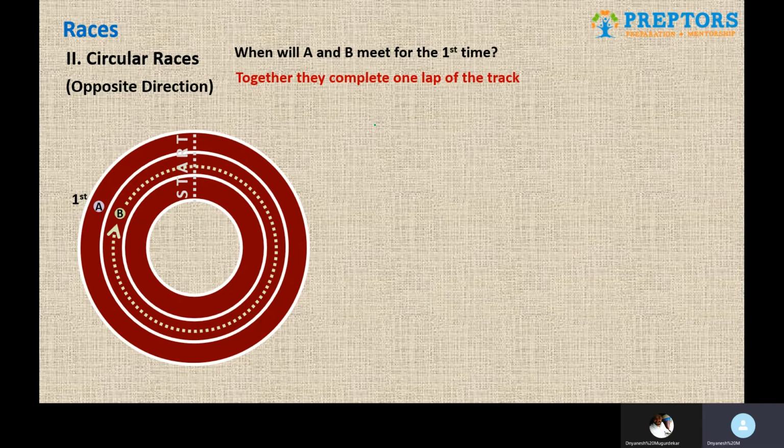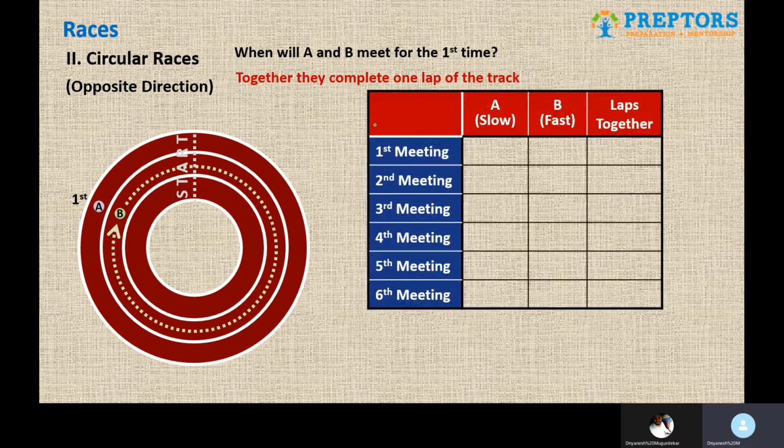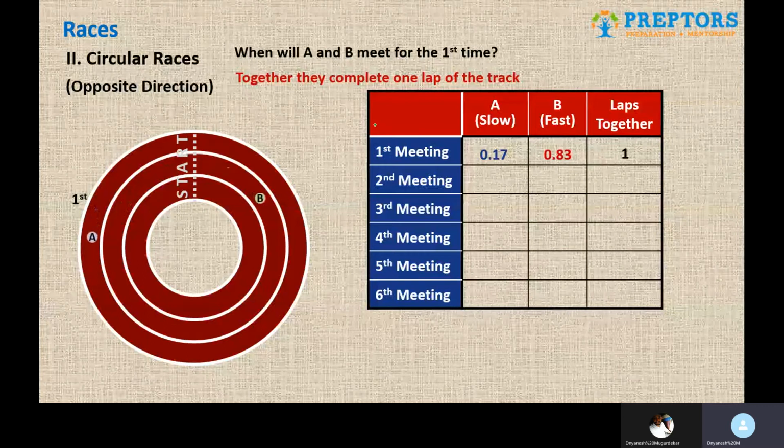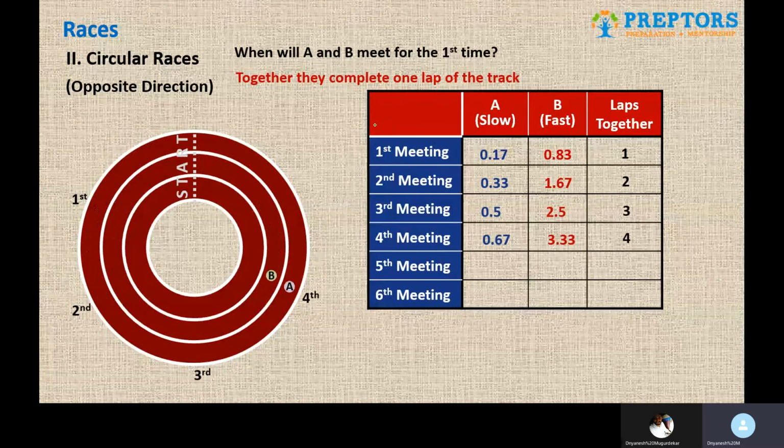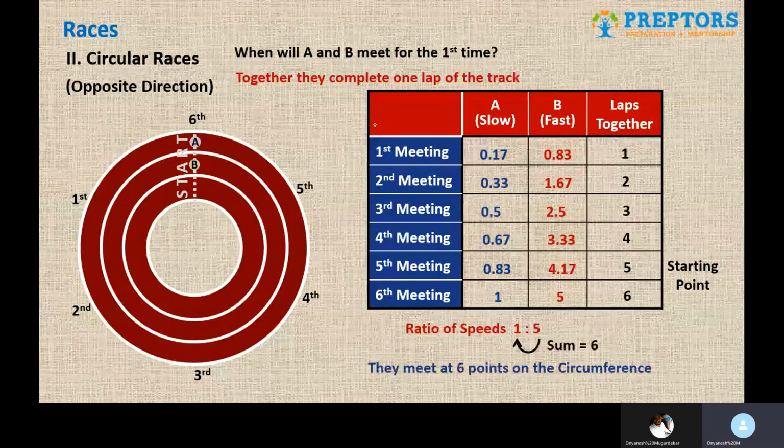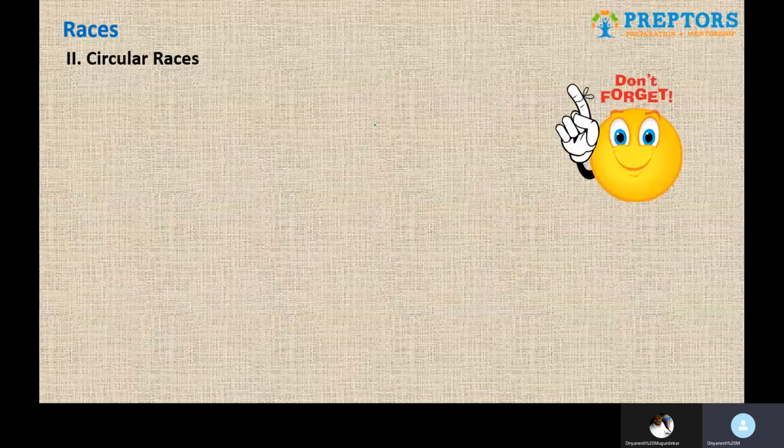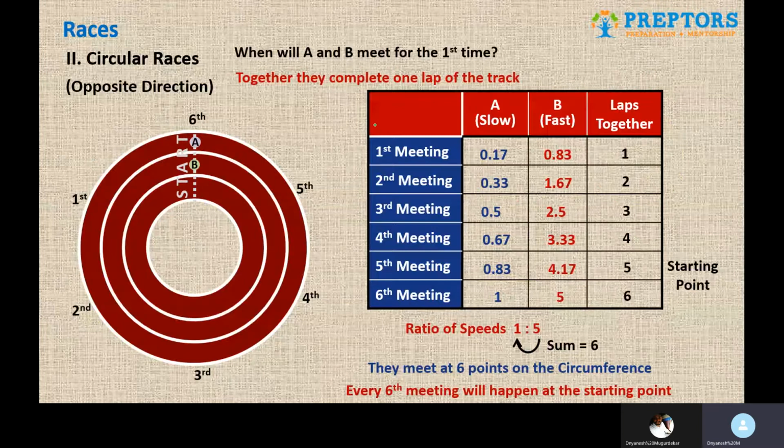of the speeds. So assuming the same ratio of the speeds as 1:5 for both the runners A and B, in this scenario these guys will meet in 1 plus 5, that is, they will meet in 6 different points, and they have to be 6 symmetric points, something of this sort. As usual, the last meeting, in this case it is the 6th meeting, that will happen at the starting point.